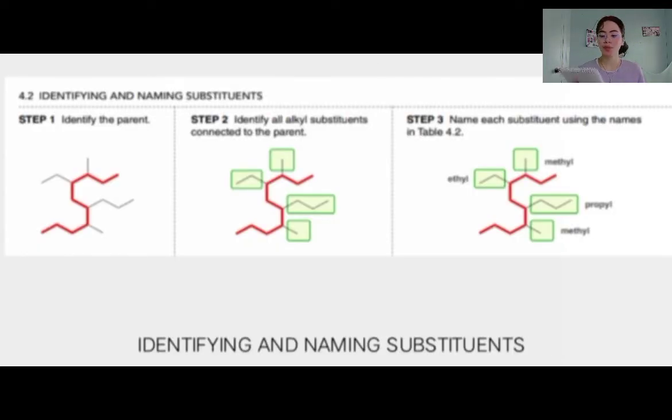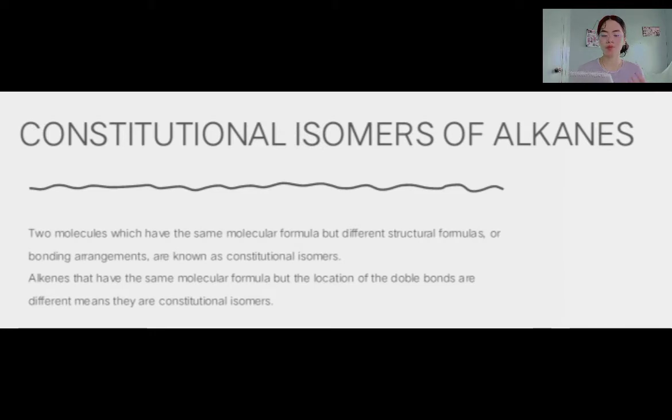So here are the examples for naming substituents. First step is identify the parent. Second step is identify all alkane substituents connected to the parent. And then last step, you need to name each substituent using the names in table 4.2. So next is about the constitutional isomers of alkanes.